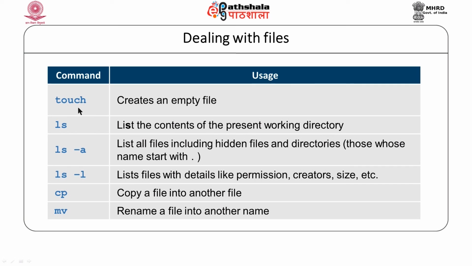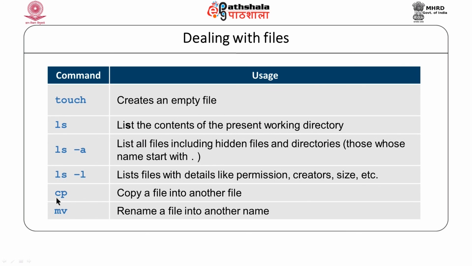Let us see a few other commands. The touch command is used to update a timestamp. It modifies the timestamp of a file to the current time, and if the file does not exist, then it creates an empty file. So, in this module we will use the touch command to create empty files. As we do not know any editor, we will simply deal with some empty files.